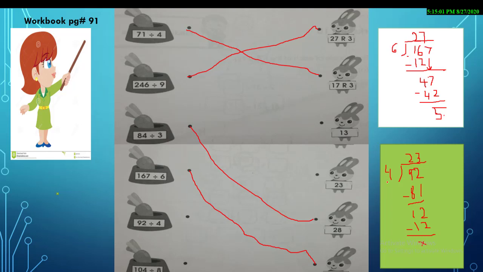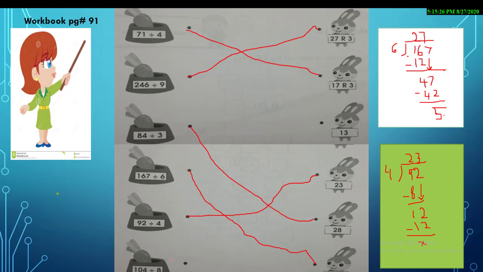Okay, for the second last part, this is also very easy. As we can see, our number is 92. So 4 ones are 4, 4 twos are 8. So I will mention 2 on the top and the value is 8. 9 minus 8, 1 is the answer. Then the brother brings down another number, that is 2. And our number is now 12. 4 threes are 12. So our answer is 23. Where is it? Okay, match it.